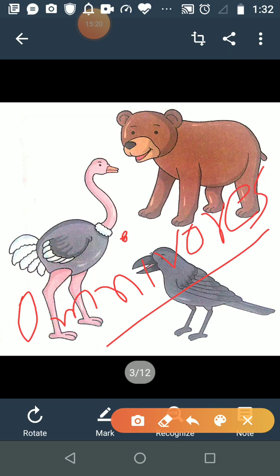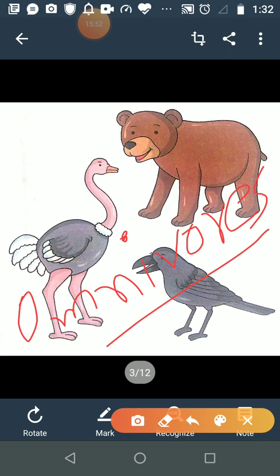Now let us understand. We need food to grow. Food also gives us energy to perform different types of activities. Animals also need food for energy. They need food to grow and to remain healthy.